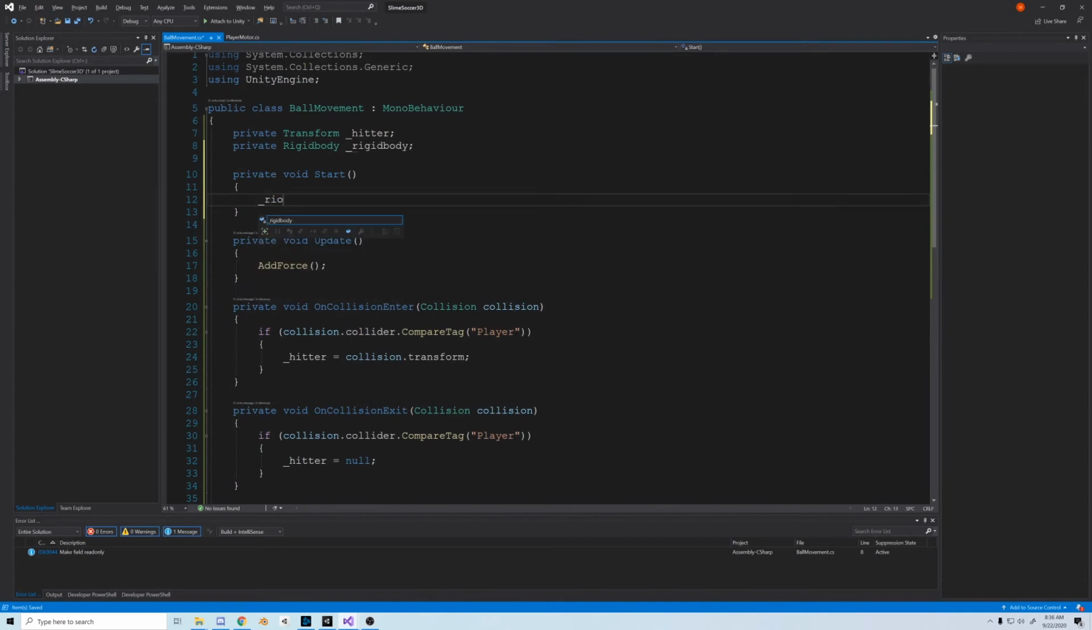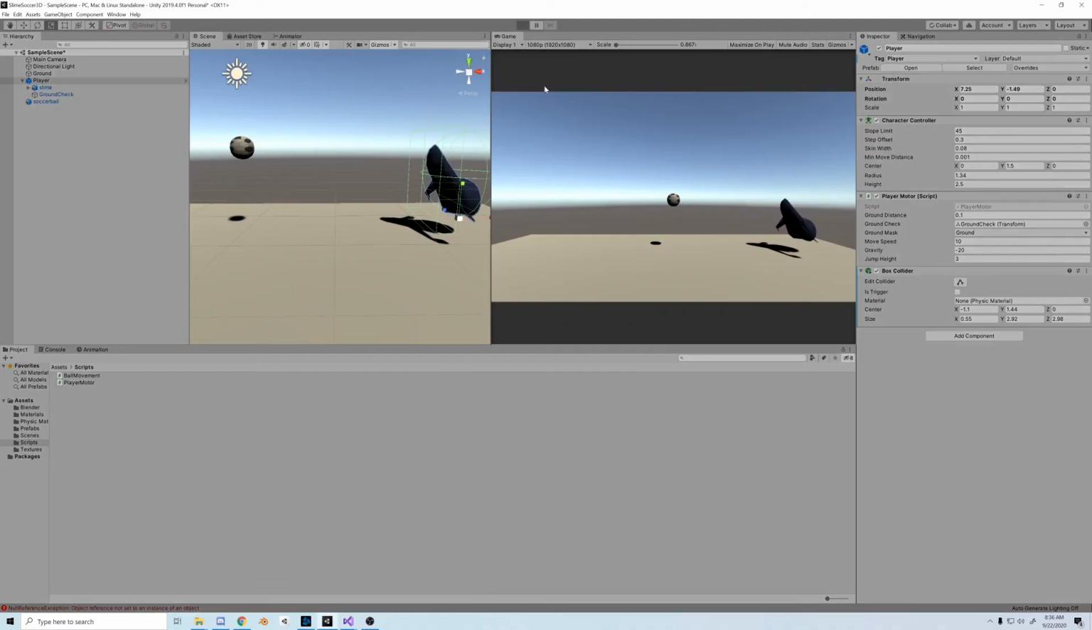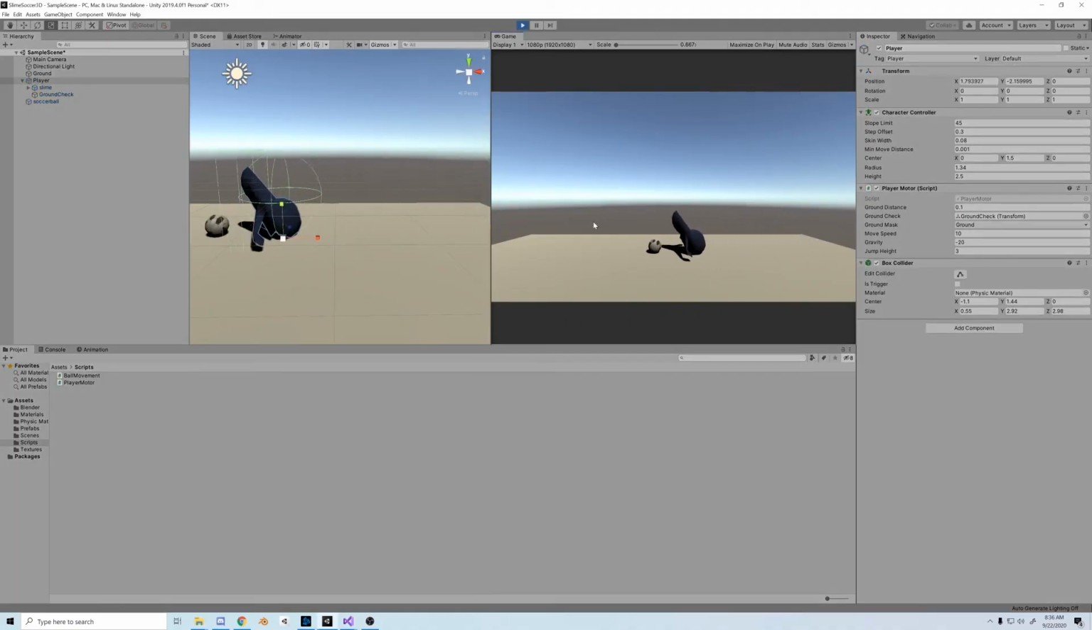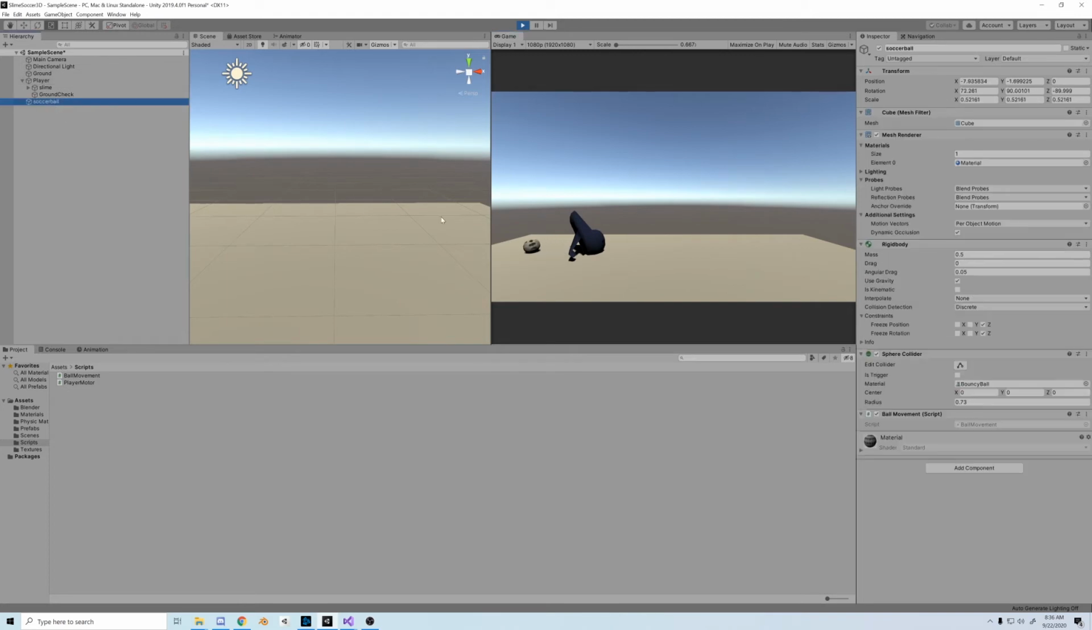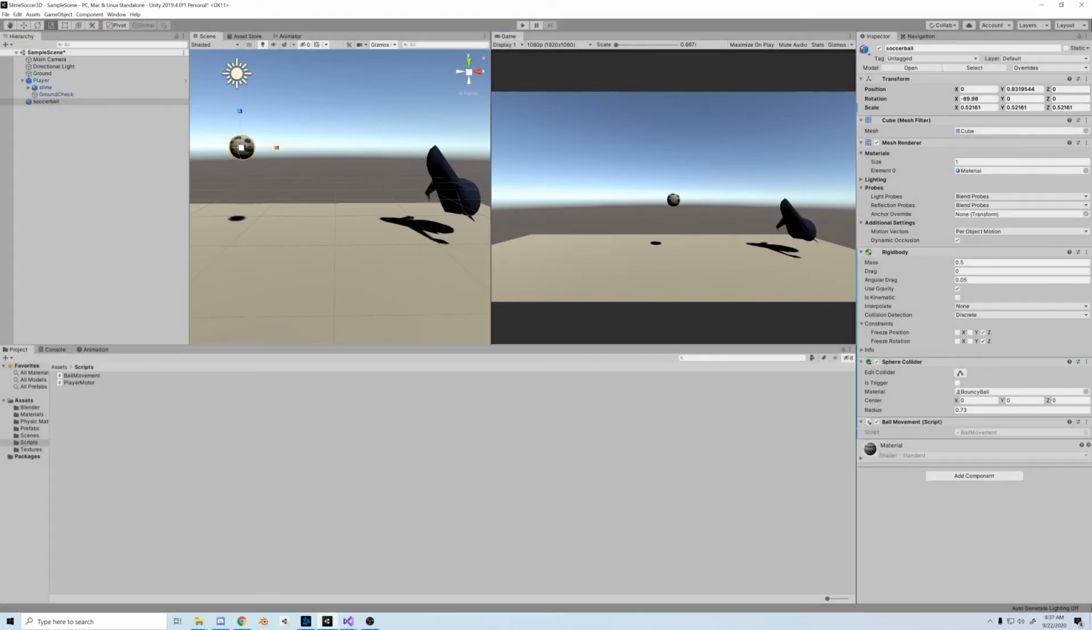Okay, so we forgot to instantiate the rigidbody. So let's call the Start function and set rigidbody equal to GetComponent Rigidbody and test it again. And it looks better. Like, we're definitely dribbling the ball. We're adding a little force, but not enough.